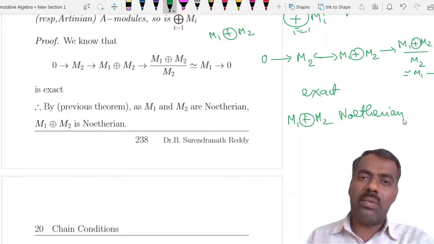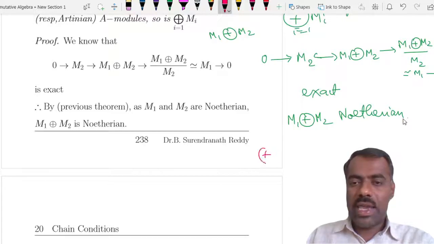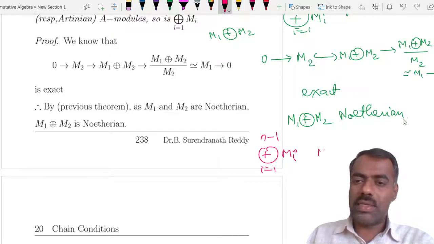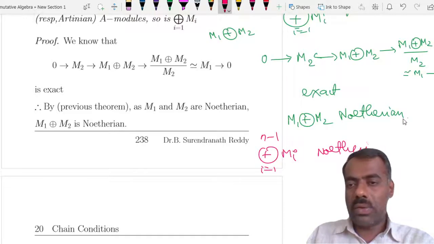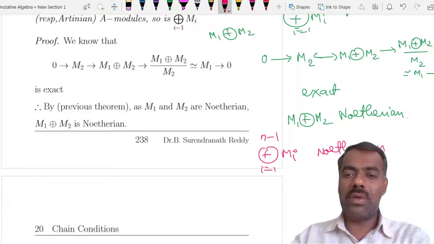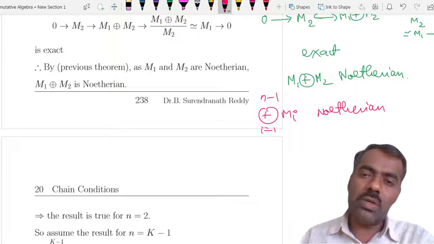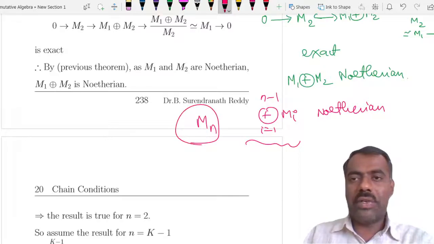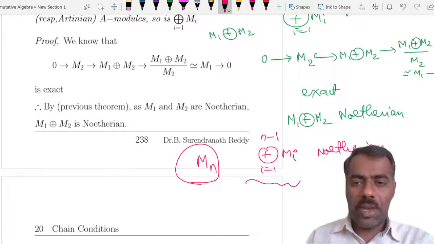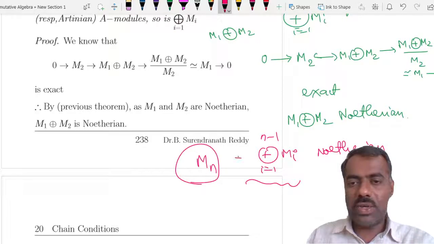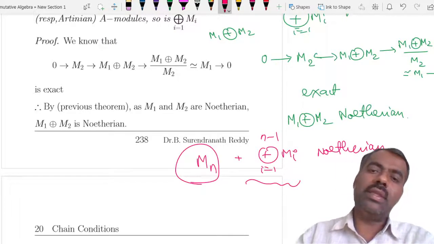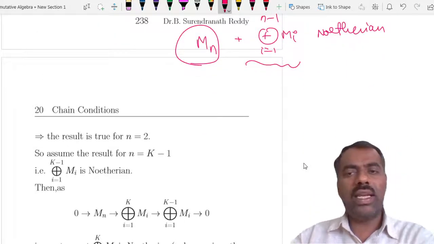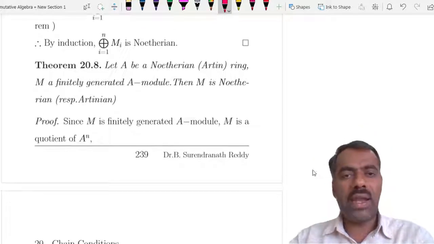Then you can prove it by mathematical induction. Assume the direct sum of the Mi's, i equal to 1 to n minus 1, is Noetherian. Then we want to show that the direct sum of the Mi's, i equal to 1 to n, is also Noetherian. So you take this and take Mn, and apply the case of two modules. Applying it to this one as well as this, you get the required result. So induction is not at all difficult, right?